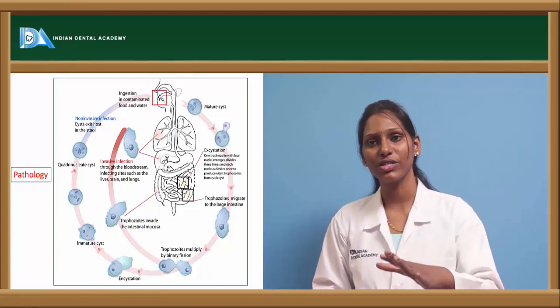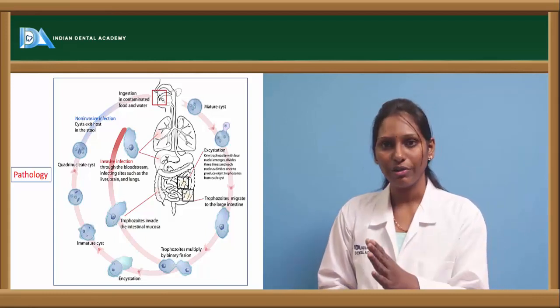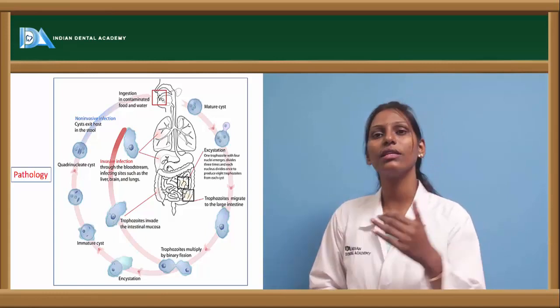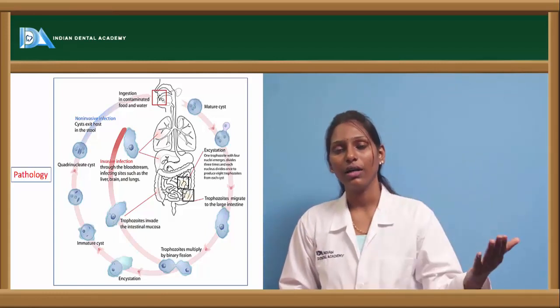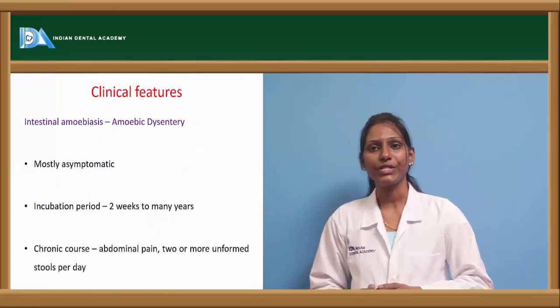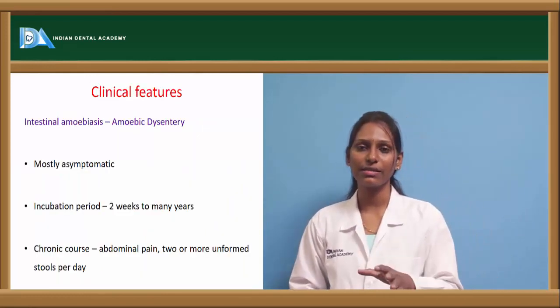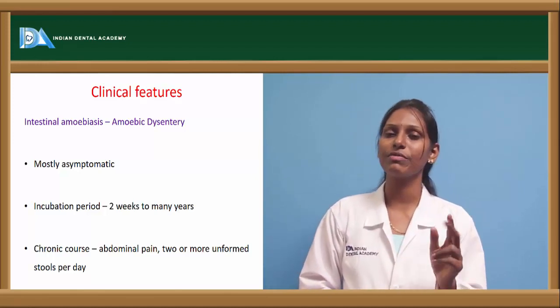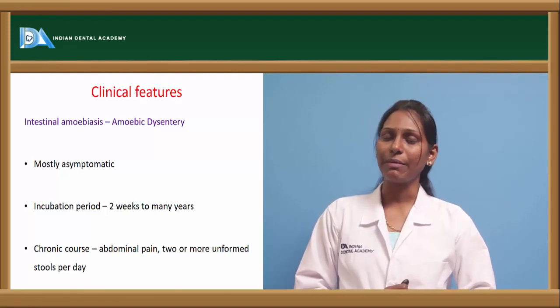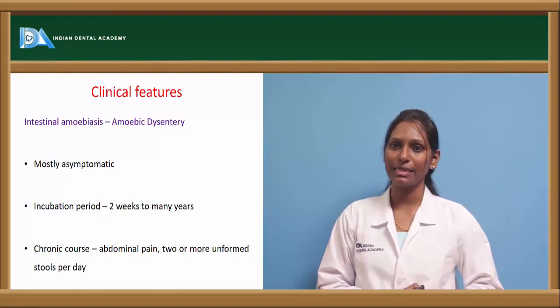So this is the pathology of amoebiasis, how it invades within the body and also invades other people, or from one host to another host. Now coming to the clinical features. As we discussed, amoebiasis can be of two types. One is intestinal amoebiasis, that is amoebic dysentery, or it can also lead to liver abscess. Now let us discuss amoebic dysentery.